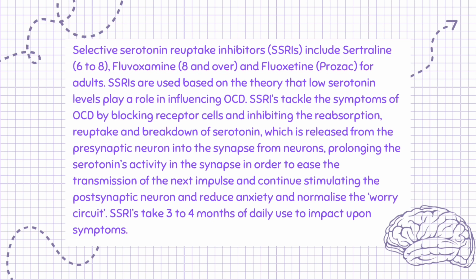SSRIs tackle the symptoms of OCD by blocking receptor cells and inhibiting the reabsorption, reuptake, and breakdown of serotonin, which is released from the presynaptic neuron into the synapse, prolonging the serotonin's activity in the synapse in order to ease the transmission of the next impulse and continue stimulating the postsynaptic neuron and reduce anxiety and normalize the worry circuit. SSRIs take 3 to 4 months of daily use to impact upon symptoms.